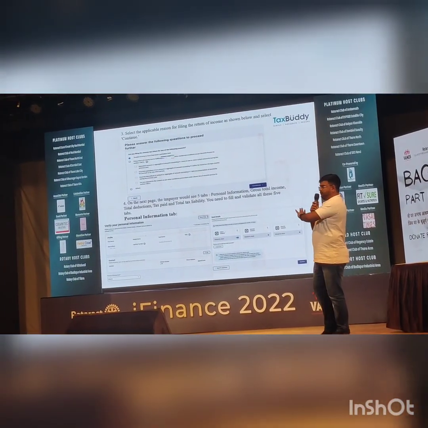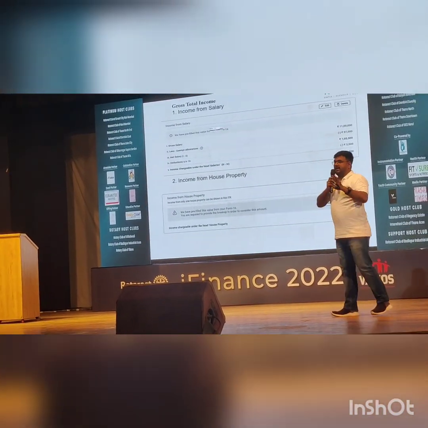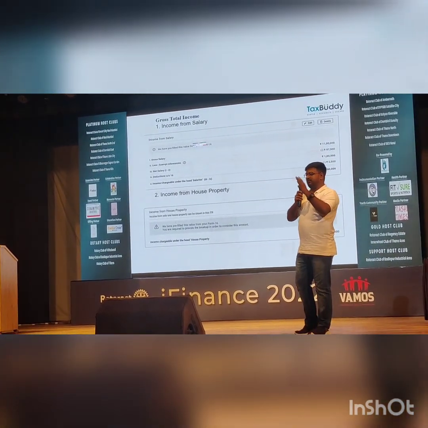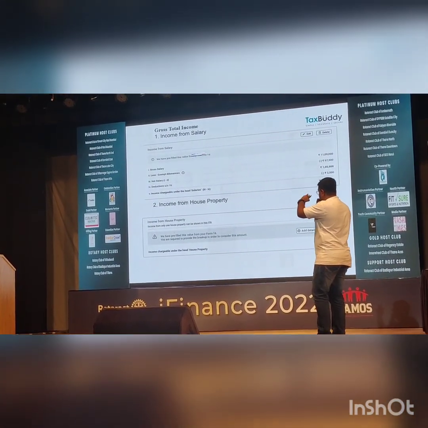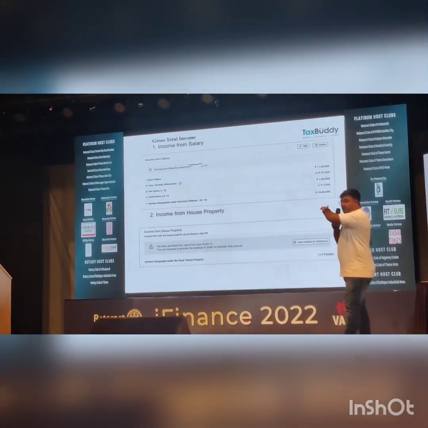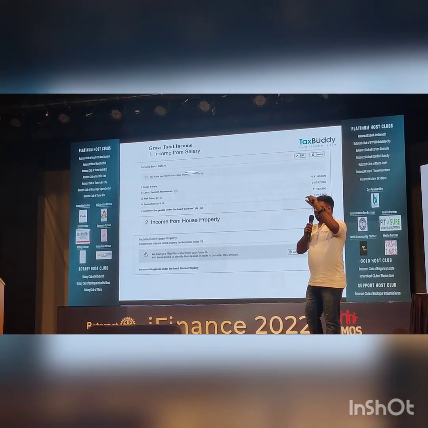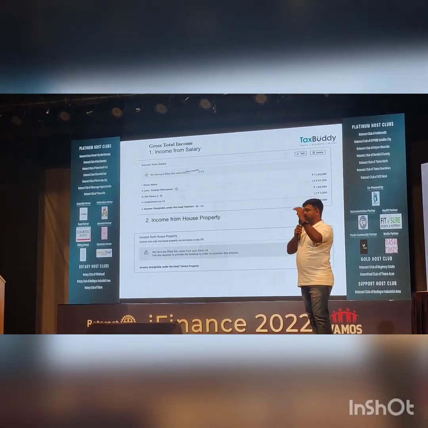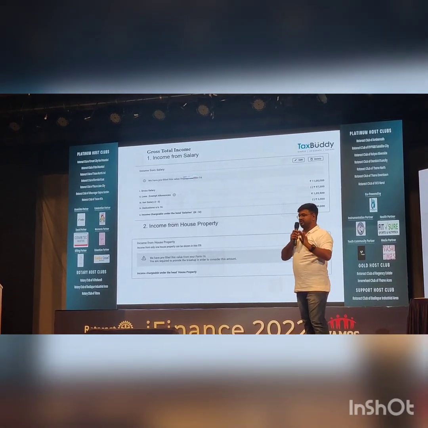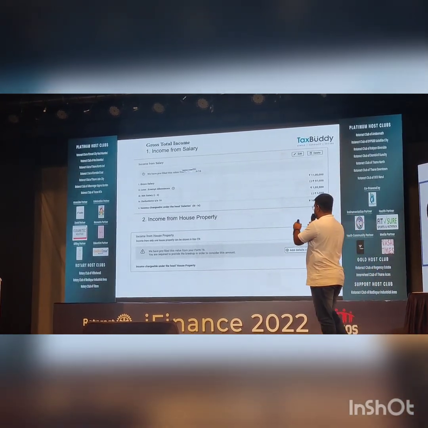This is the screenshot of the form. Then for income from salary, you just have to put your gross salary, which means your CTC. What is your CTC? Then what are the exempt allowances? What are the deductions that you are taking? You can simply add up your 12-month salary slips, all columns, the total amount you have received, not the in-hand salary but your gross salary, because the in-hand salary is what you get after the deduction part. So you have to rework it, add back the deductions and calculate the income.